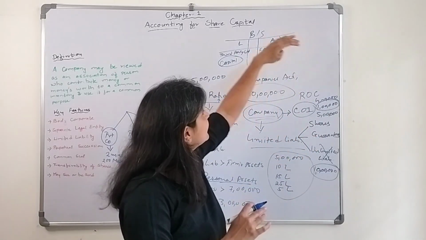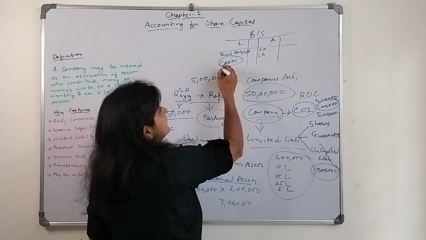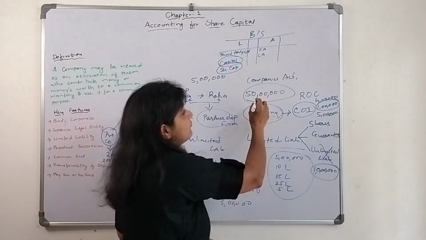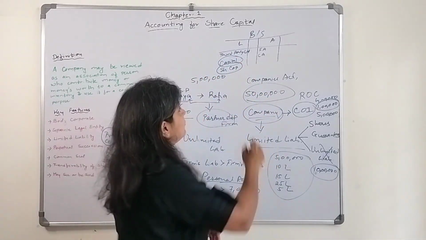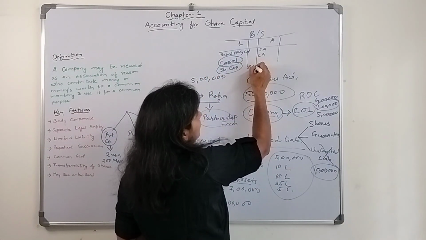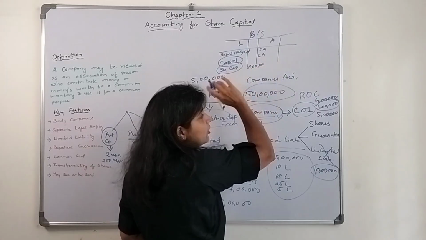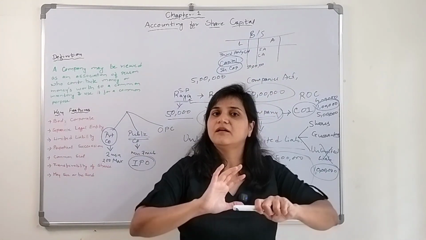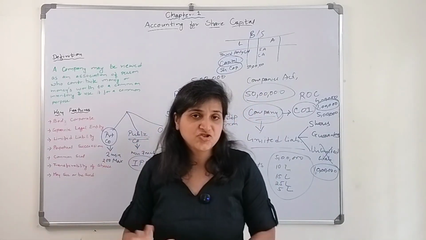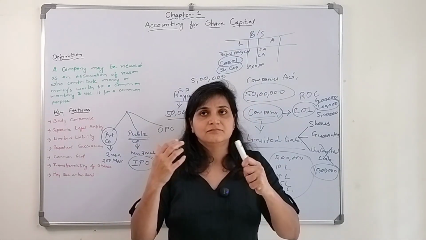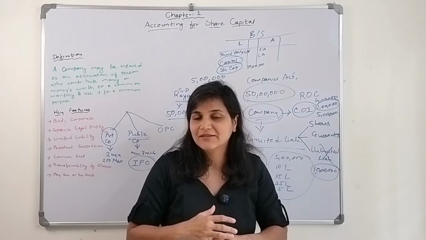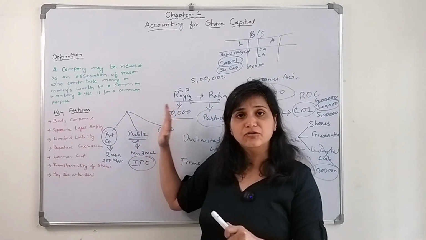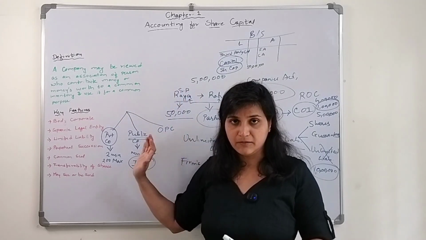But in case of a company, there will be share capital. This term will be used. 50 lakh amount of share capital is there, with a nominal value. They all have a nominal value. In the next video, I am going to discuss what share capital is and what terms are used in that, authorized, issued, all these things. I hope you got to know the concept behind a company.